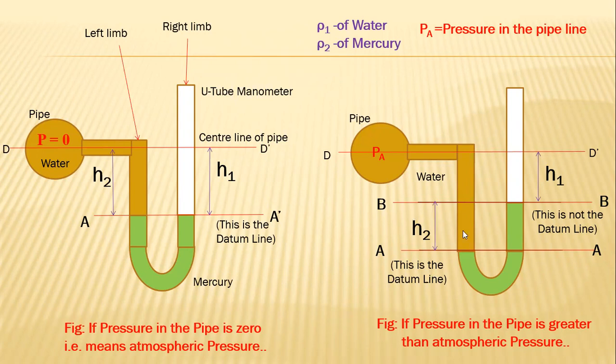So which one is the lower side of mercury? The datum line, where we need to mark the datum line, is at the lower level of mercury in the manometer.